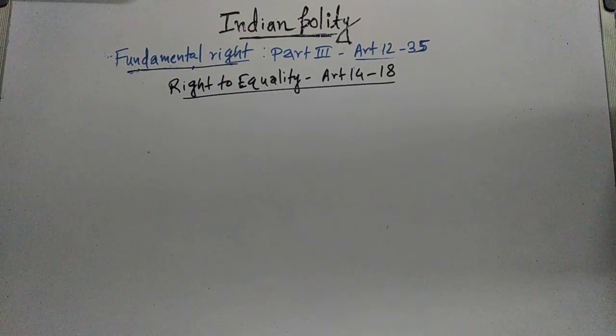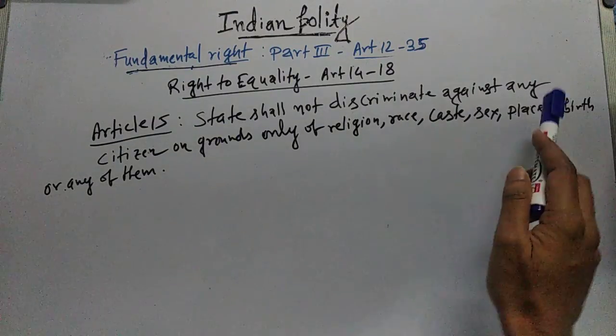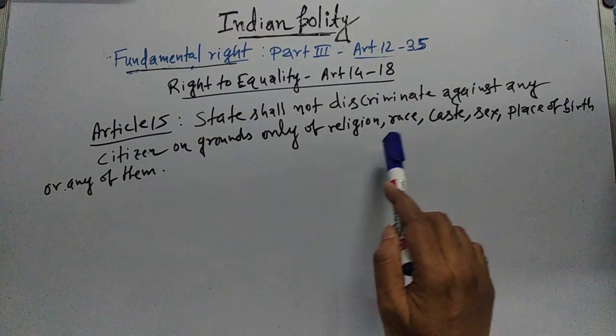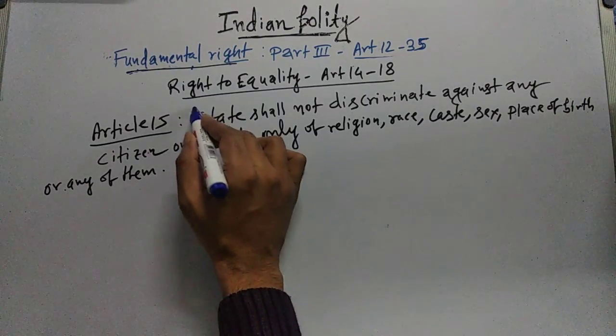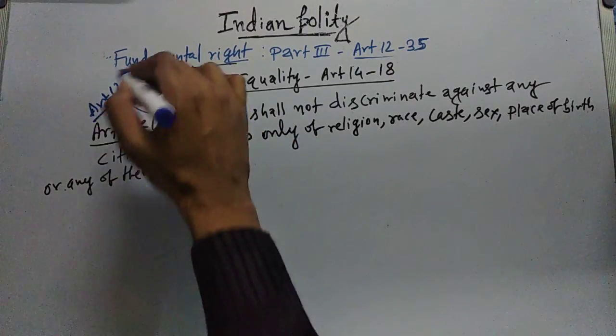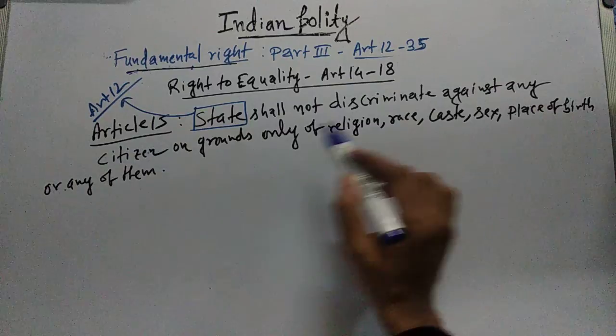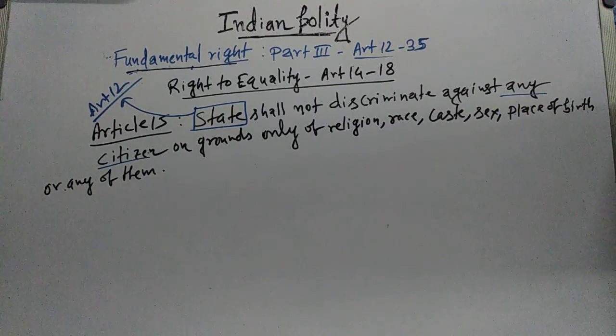As per Article 15, the state shall not discriminate against any citizen on grounds only of religion, race, caste, sex, place of birth, or any of them. The state is already defined under Article 12, and this Article 15 is applicable only to citizens.